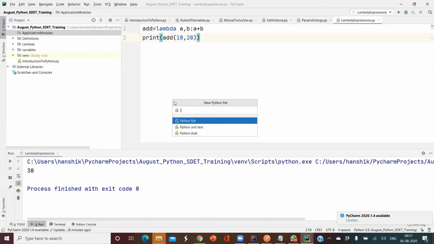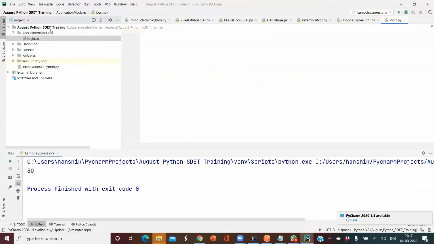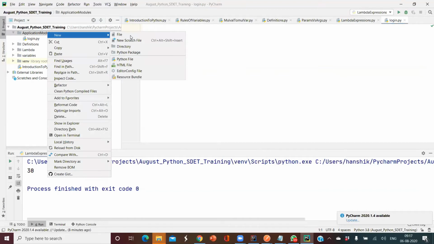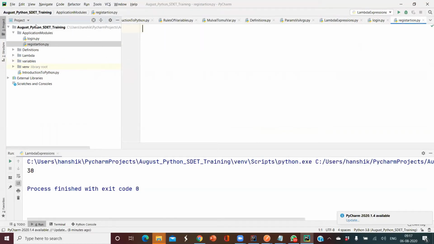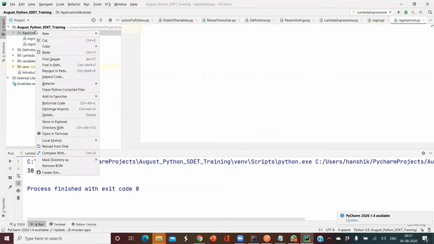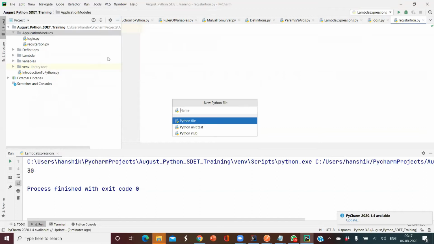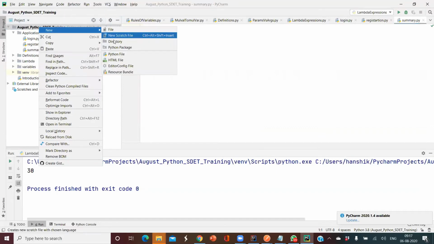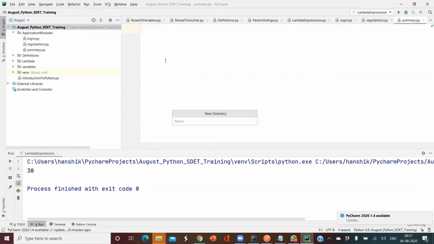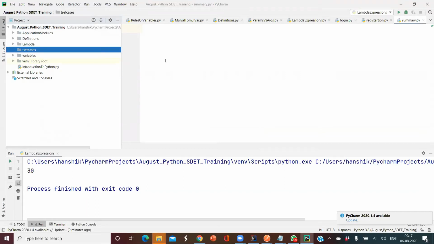Suppose I have a login module, I'll write my logic here in the login module. I have my registration module, and my summary module. And I'm going to write my test cases here.